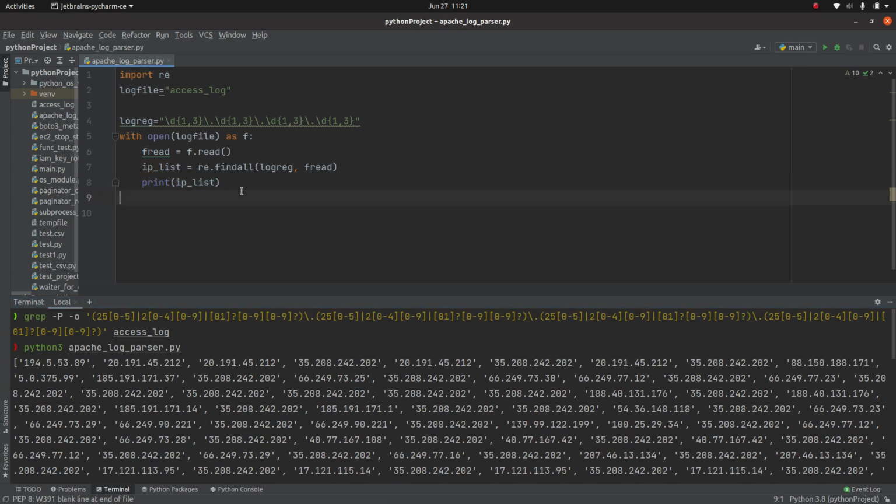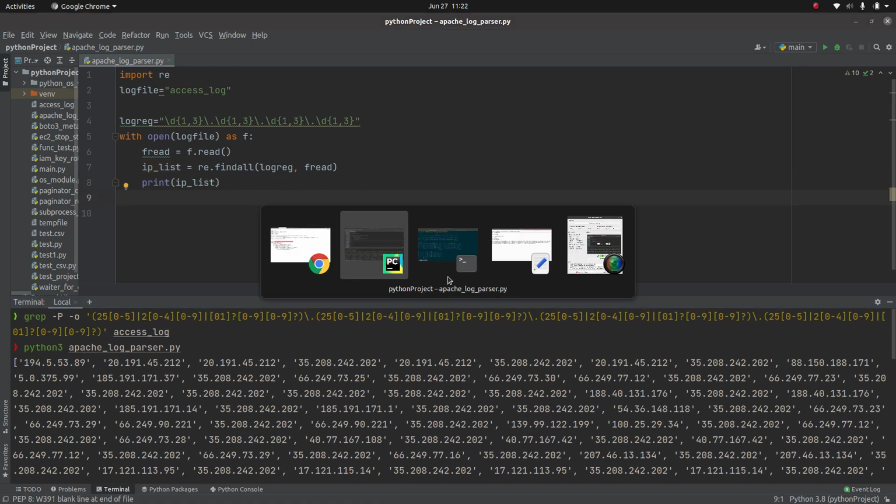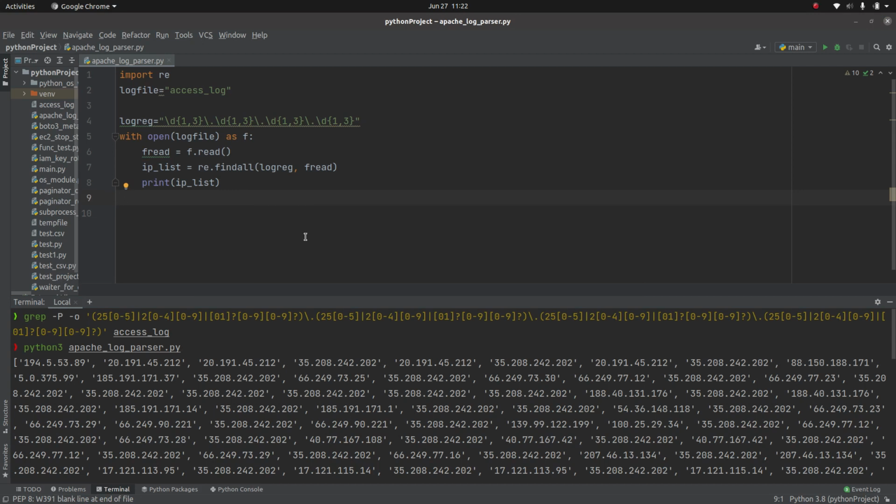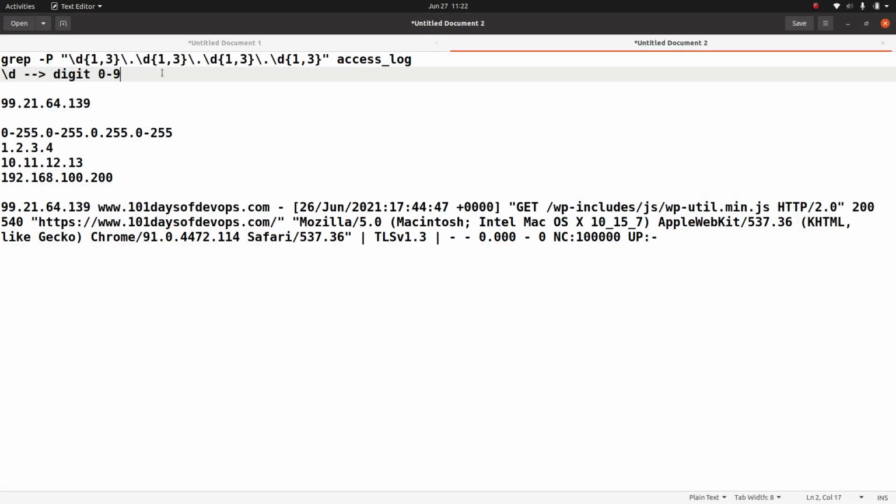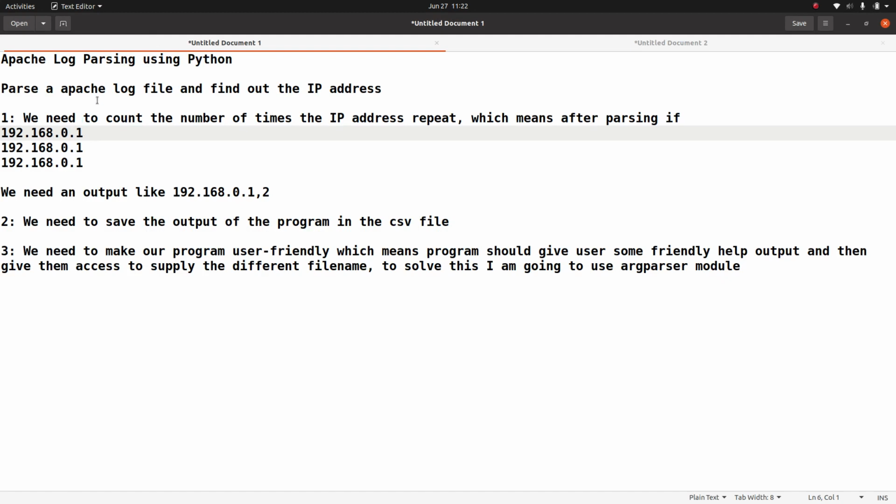So far, if you look at this code, we have opened the log file and we have parsed the values.